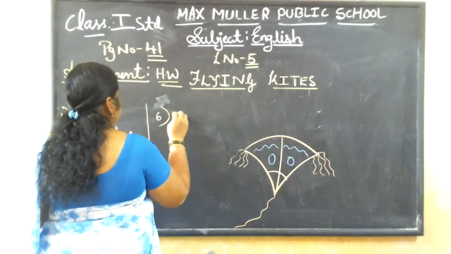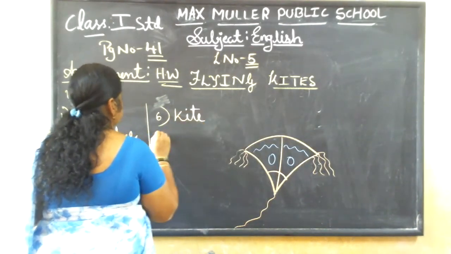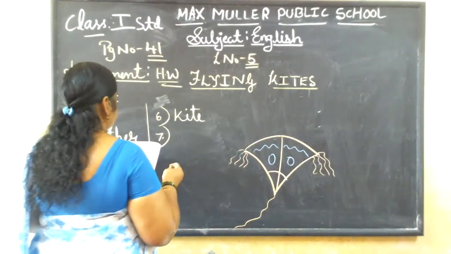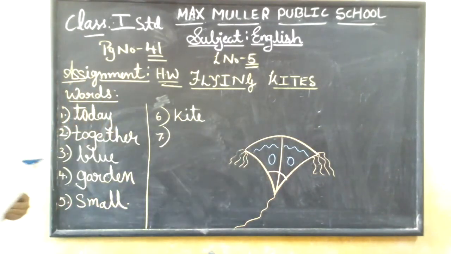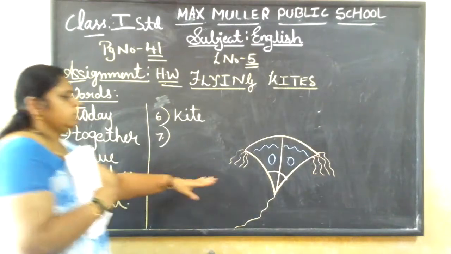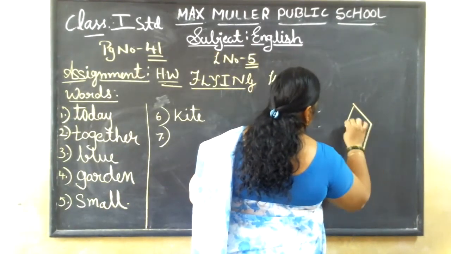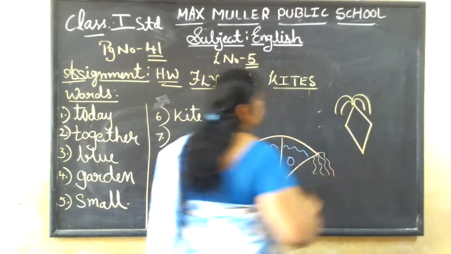Sixth one is kite. K-I-T-E, kite. You'll be getting it in many colors and different sizes also, children. Sizes will differ, the shape will be the same. It will be like this only, like a diamond shape. Okay, like a diamond shape. The kite will be like this. Okay.